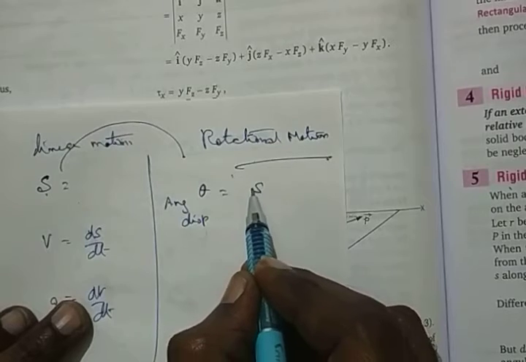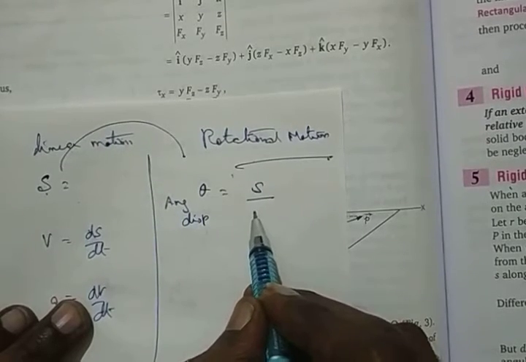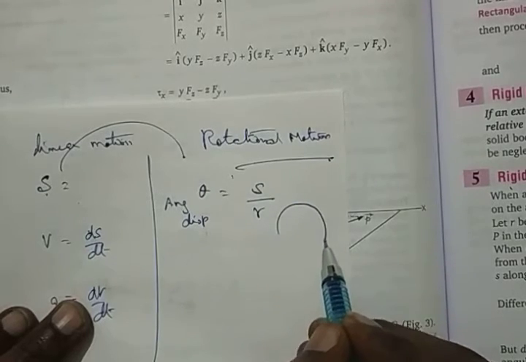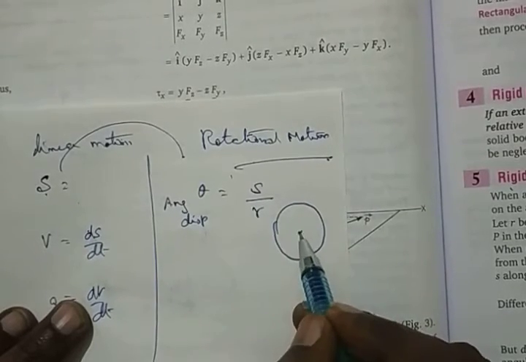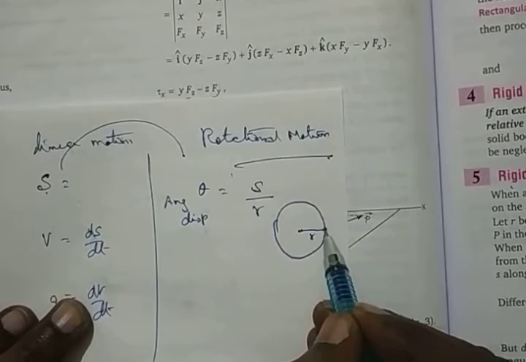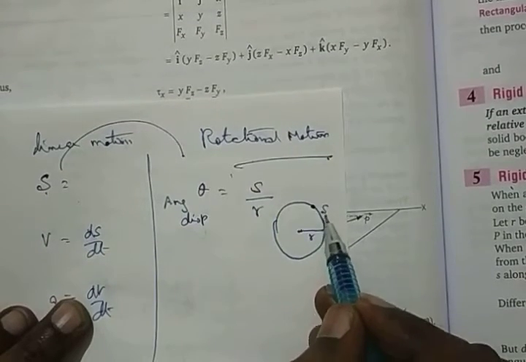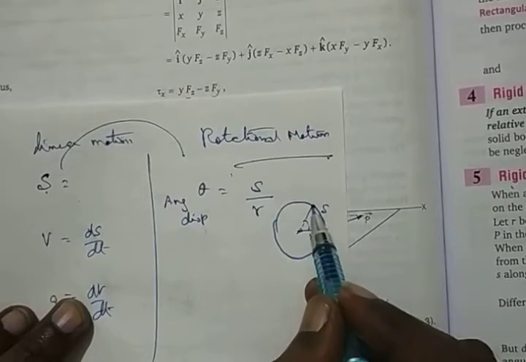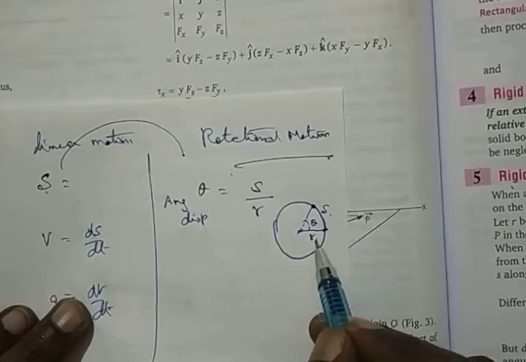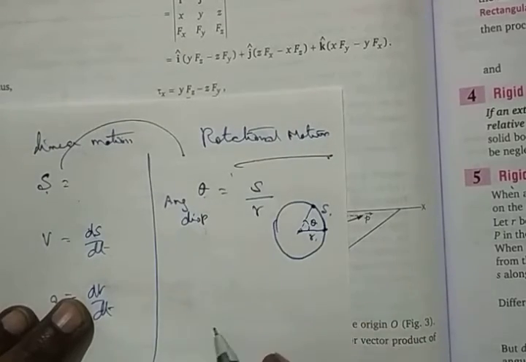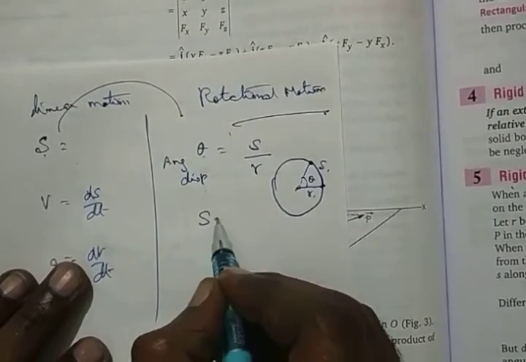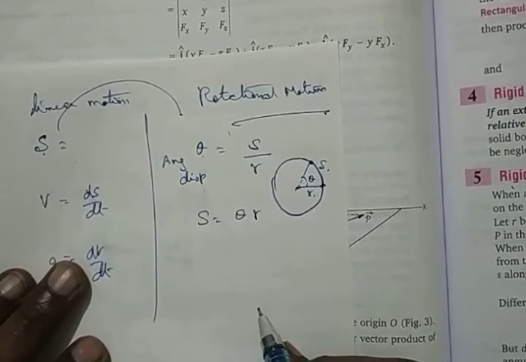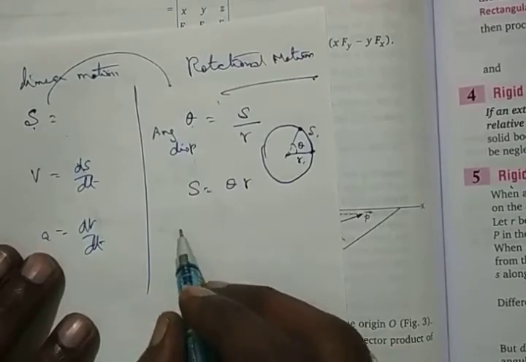the length of the arc, distance upon radius. We have already seen this one in a circular format. Last time itself we have seen. This is a radius. From here to here, it goes for a distance s. And there is a theta here. S is the distance, r is the radius. S upon r is going to be equal to theta. We already know this one. So s is going to be equal to theta into r, r theta.